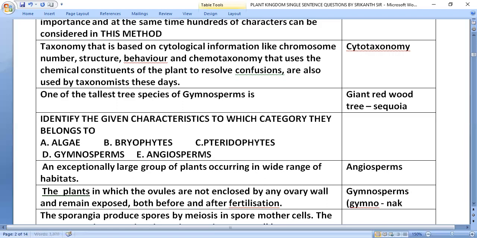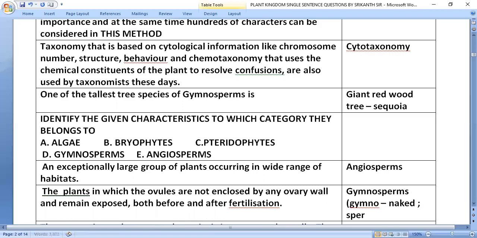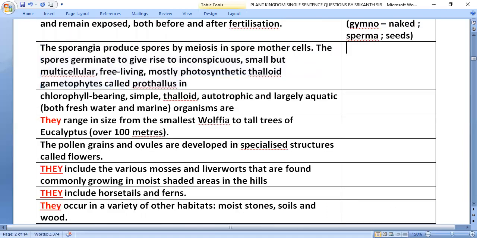Gymno means naked and sperma means seeds. The sporangia produce spores by meiosis in spore mother cells. The spores germinate to give rise to inconspicuous, small but multicellular, free-living, mostly photosynthetic, cordate gametophytes called prothallus in pteridophytes.